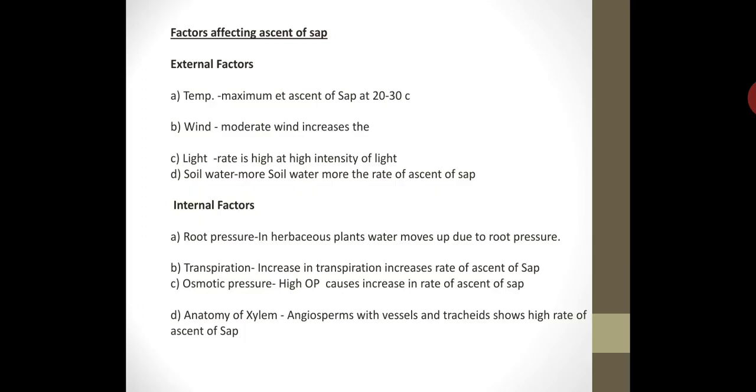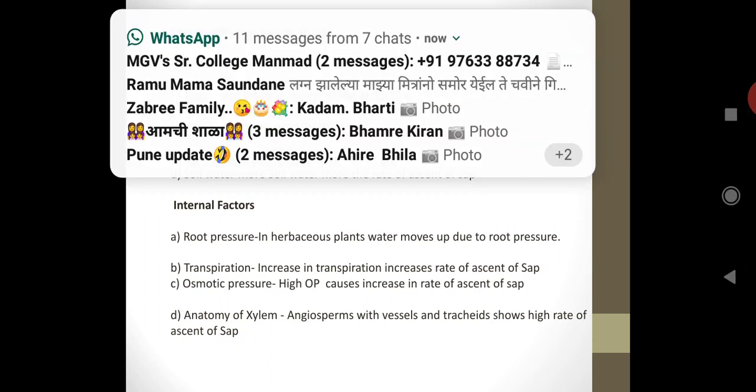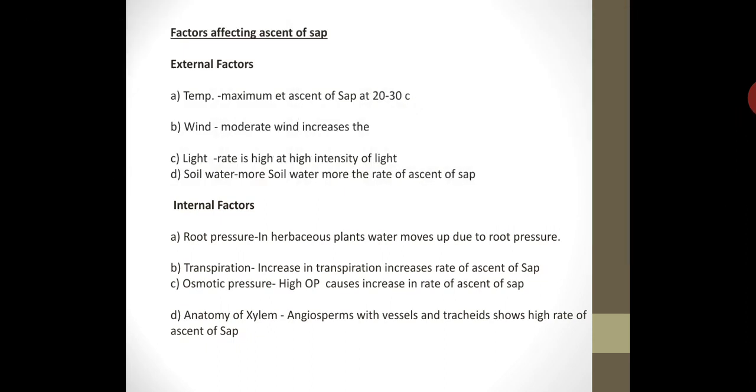Second factor, rate of transpiration. Increase in the rate of transpiration will definitely increase the rate of ascent of sap, because as there is a loss of water, the absorption of water will also be more. So the rate of transpiration is directly related to the phenomenon of ascent of sap.